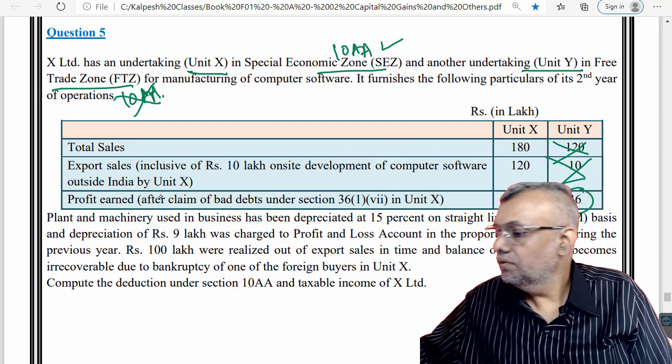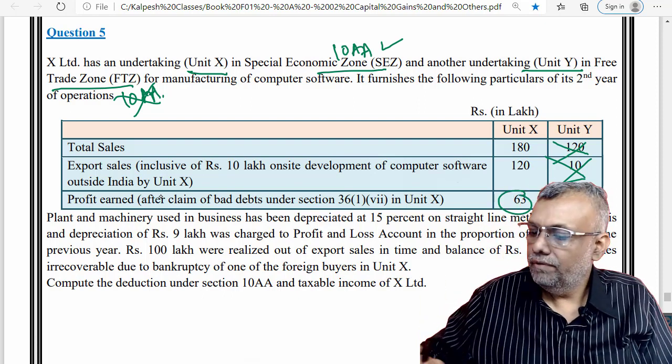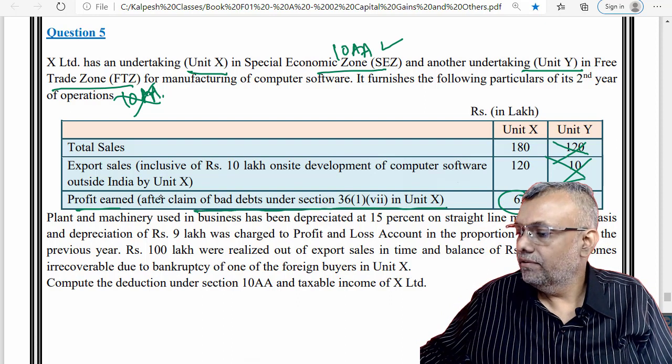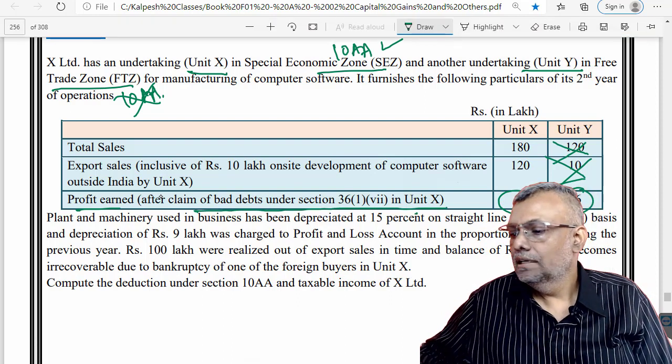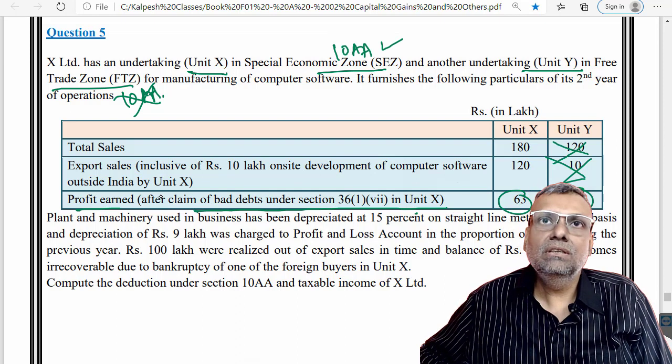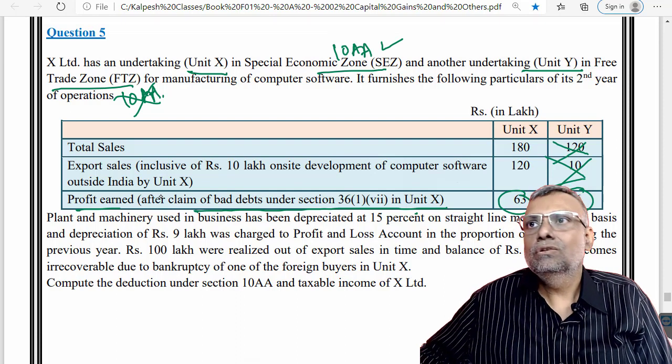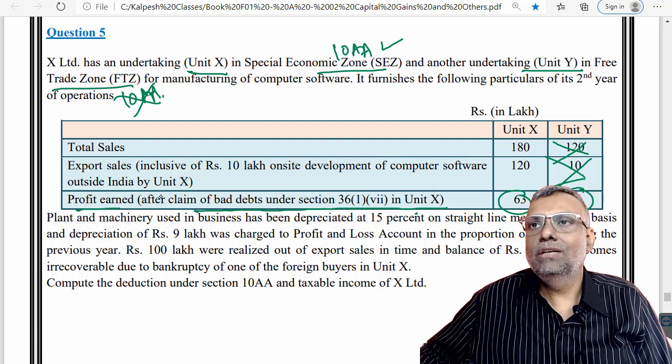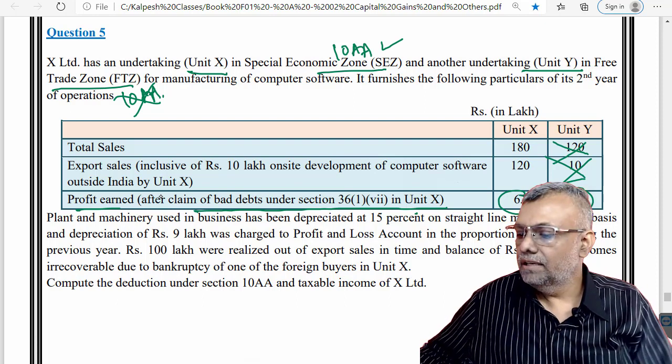Now first of all, this is 63 lakhs profit earned after the claim of bad debts and all that with respect to unit X. So this is all your business income computation, so that is fair enough. All business income adjustments before section 10AA have been incorporated, so there is nothing wrong.